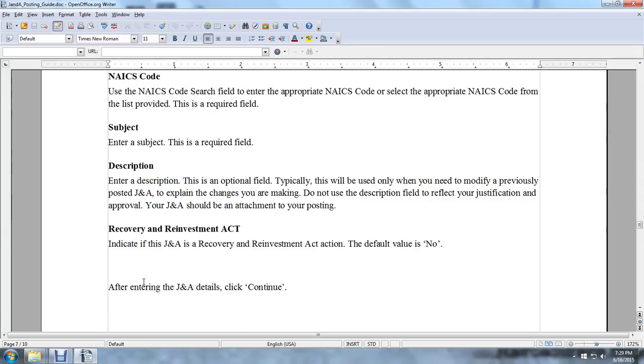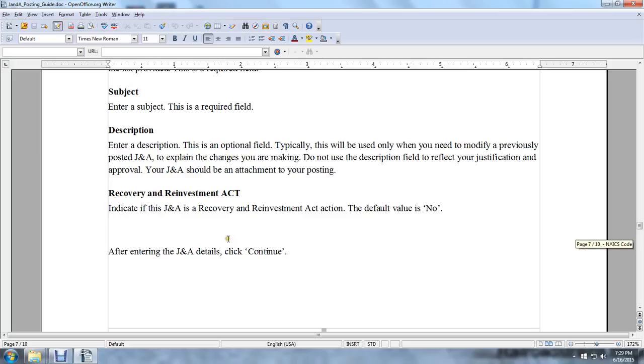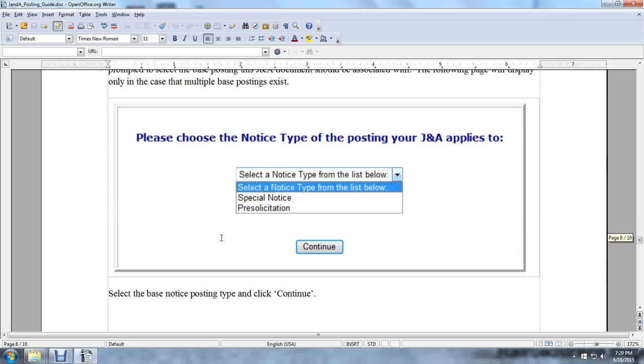Typically, you will use it only when you need to modify a previously posted justification and approval to explain changes that you're making. Do not use the description field to reflect the justification and approval. The justification and approval should be an attachment to your posting. Recovery Reinvestment Act. Indicate whether the justification and approval is for the Recovery Reinvestment Act. The default is no. After entering the justification and approval details, click Continue.